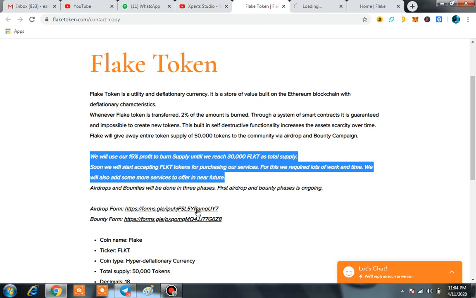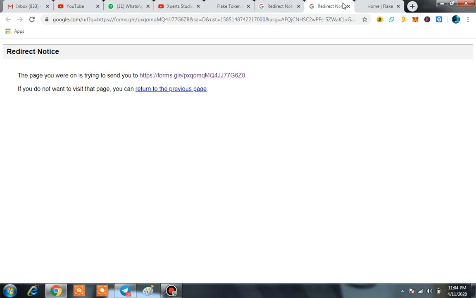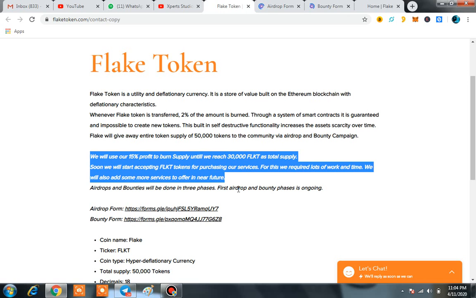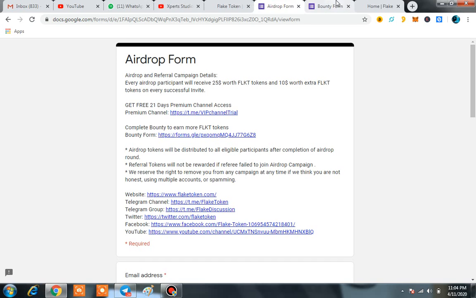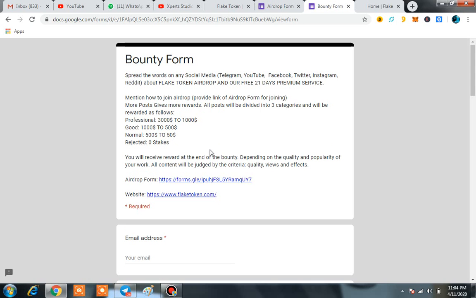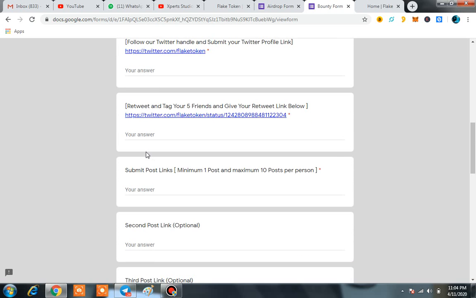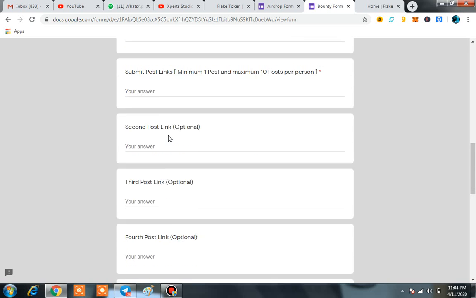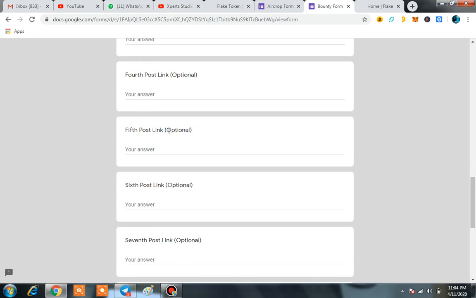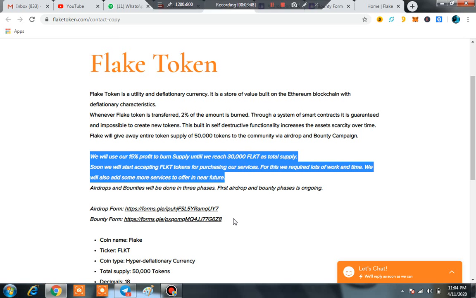You can also use their airdrop form, and you can use their bounty form if you want to make a video regarding them or write an article regarding them. So you can go for it. You must go and fill up the form of airdrop, and also the form of bounty. In bounty you will be able to collect a good number of FLKT tokens from them directly. Just by writing a small article regarding them on Medium or anywhere else, or by making a video regarding them, you will be able to collect FLKT from them directly.